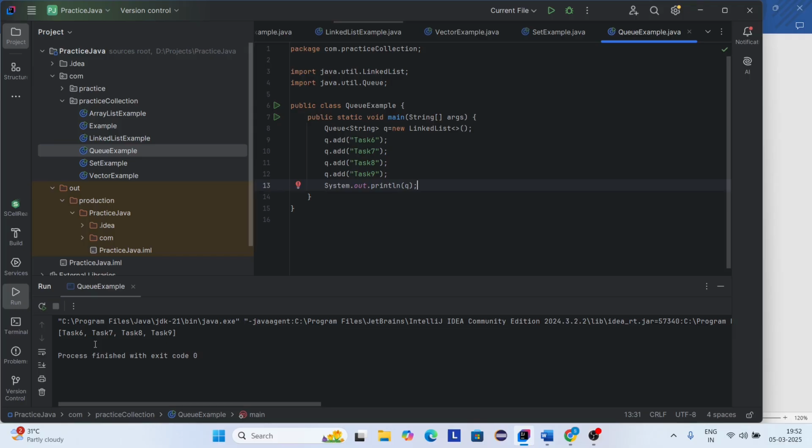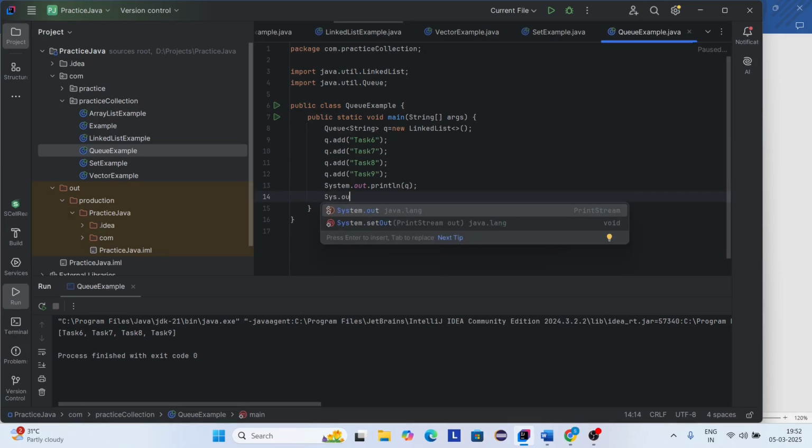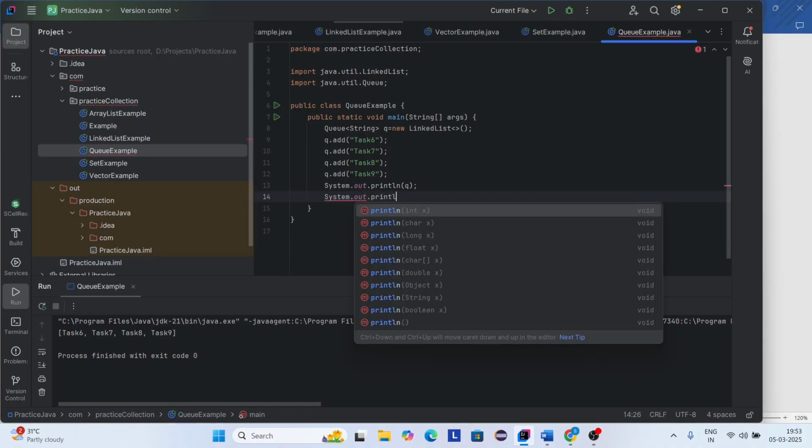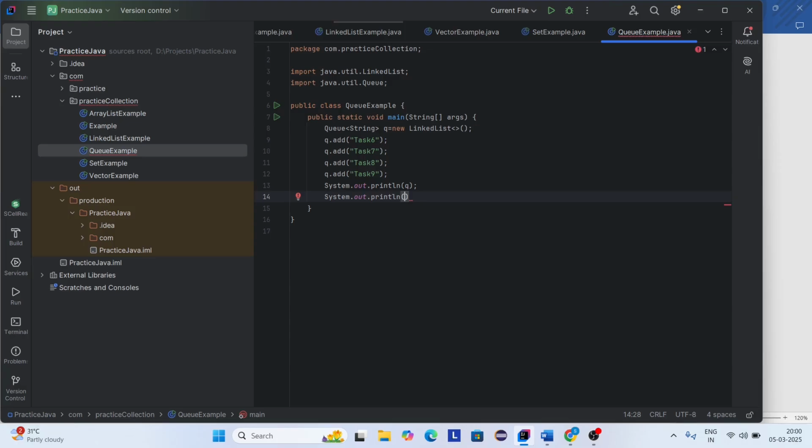Here you can see task 6, task 7, task 8 and task 9. It returns the output here. So here it displays all the elements. Now I want to retrieve the first element without removing it. So I need to use the peek method. The peek method is used to show the first element. Okay. So System dot out dot println. Now I want to retrieve the front element without removing it. So there I need to use the peek method, queue dot peek.